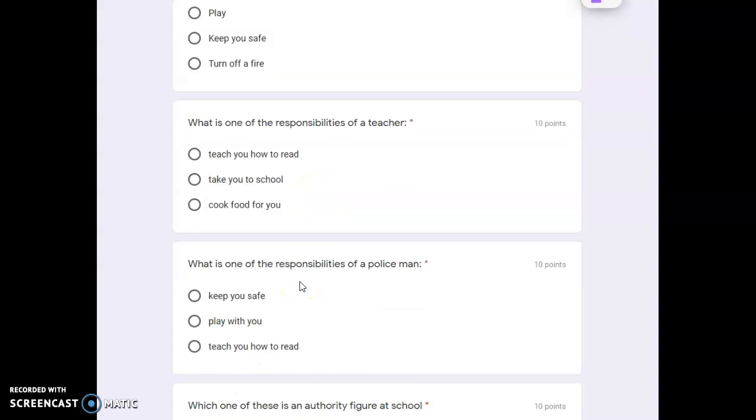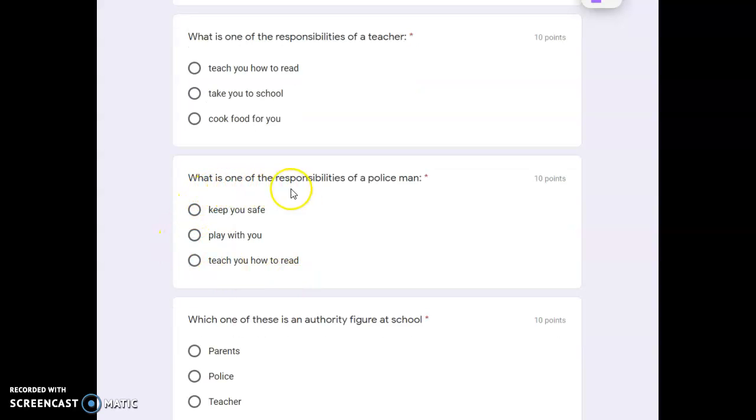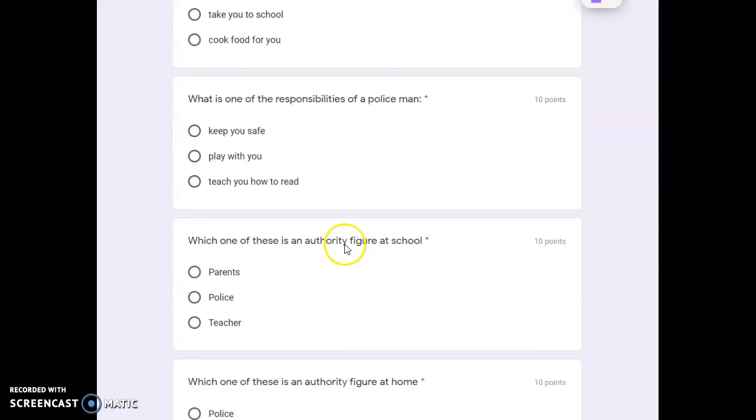Make sure you pause. What is one of the responsibilities of a policeman? Keep you safe, play with you, teach you how to read. Pick the correct answer, pause the video, and then come back to the video for the rest of the instructions.